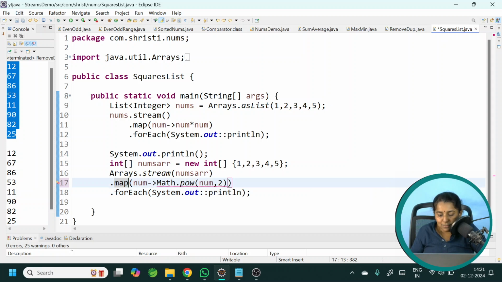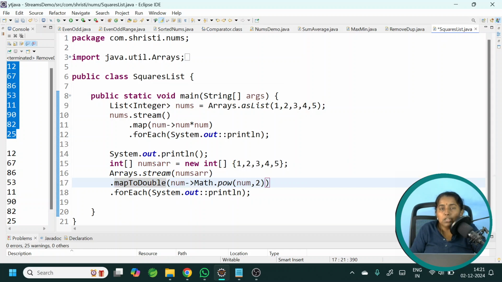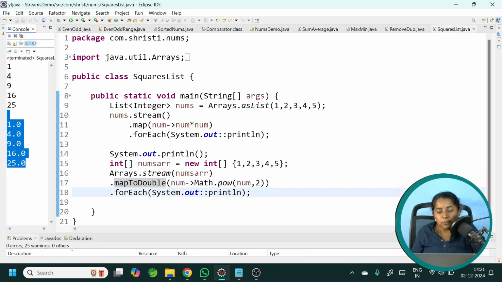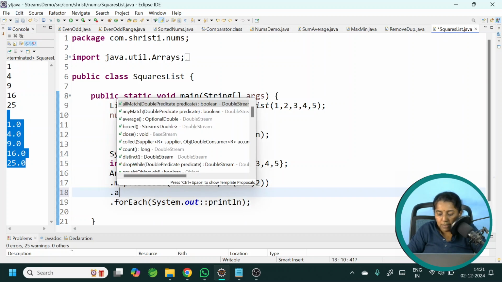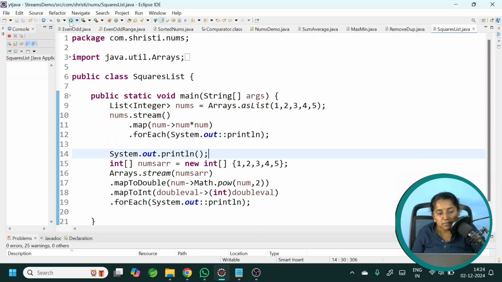So for that, let us use the method mapToDouble, which will convert a stream of int values into a stream of double values. So now directly I can use Math.pow. And suppose I don't want to have this .0 again, I can use dot mapToInt. The input that is coming inside is of type double, double val, and I want to convert it into an int primitive value. So let me downcast it. int of double val and dot forEach. Let me run this. Now here we have got the same output.